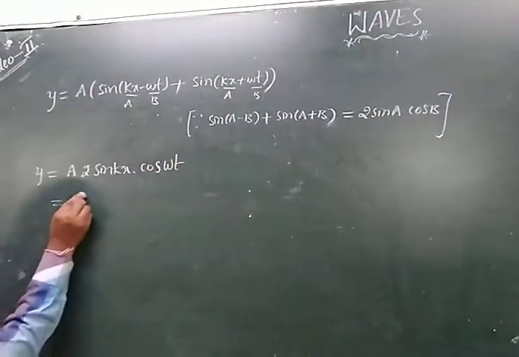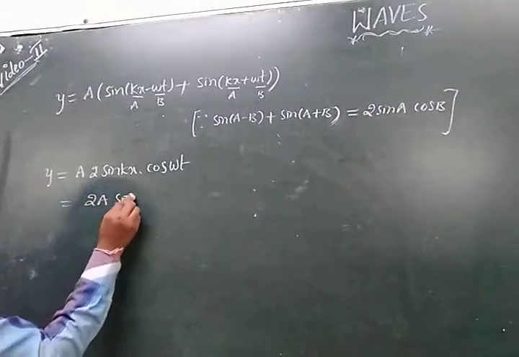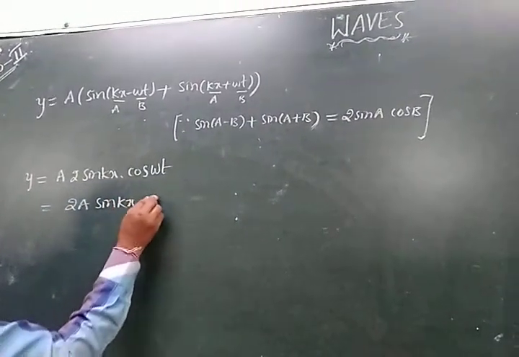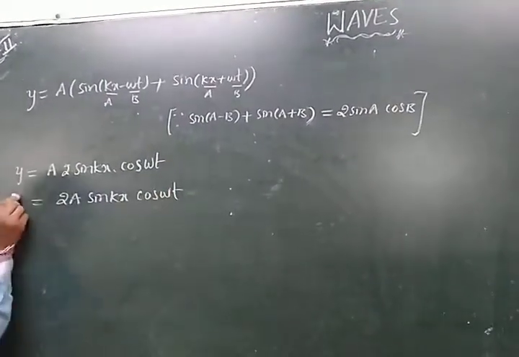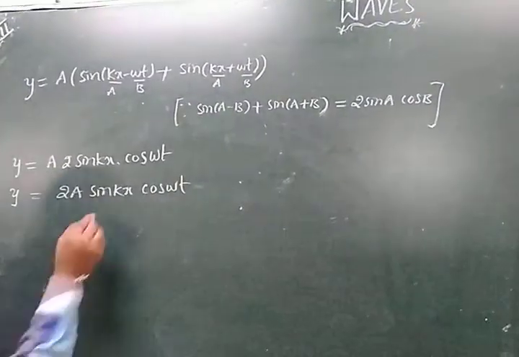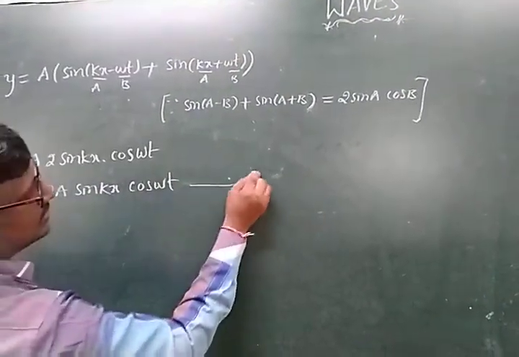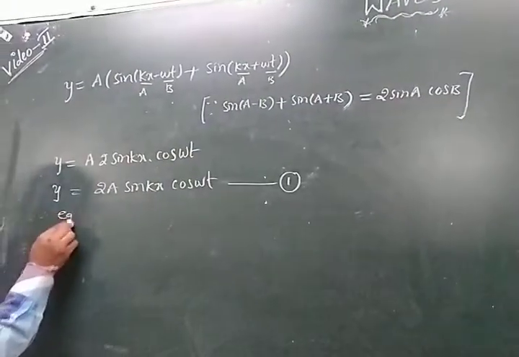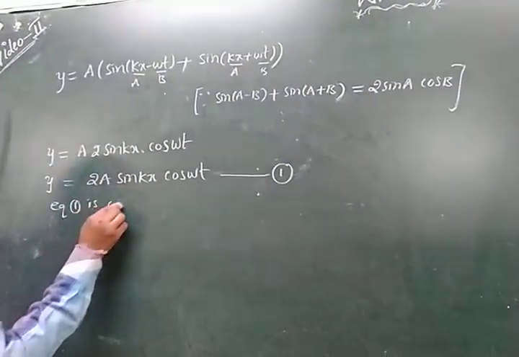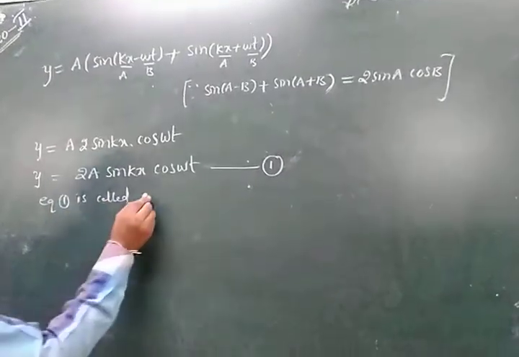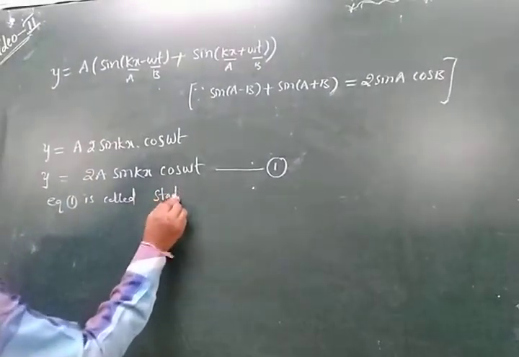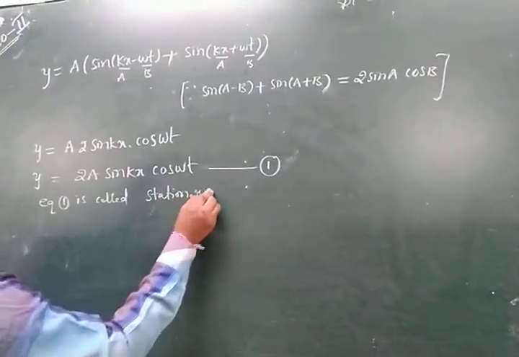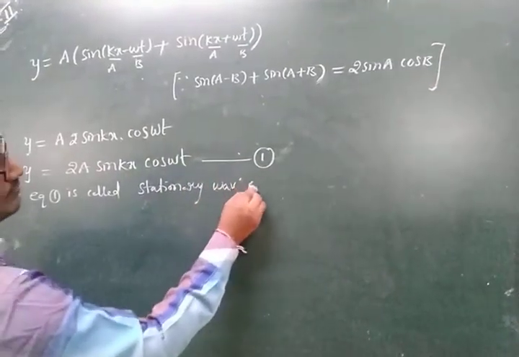This can also be written as y equals 2a sin kx cos omega t. This is the resultant displacement y, and this is equation number 1. Therefore equation 1 is called the stationary wave equation.